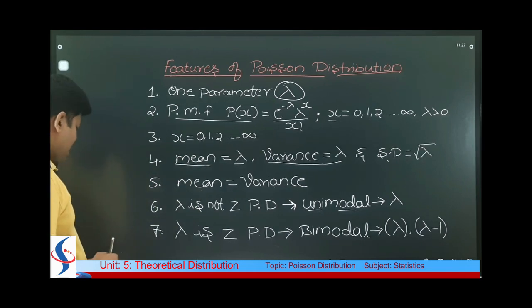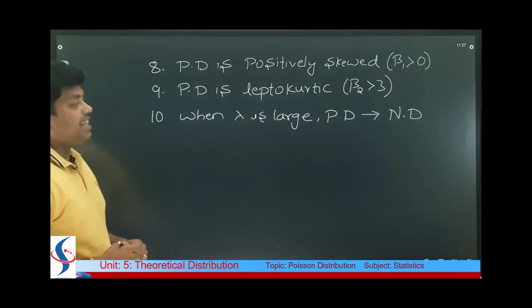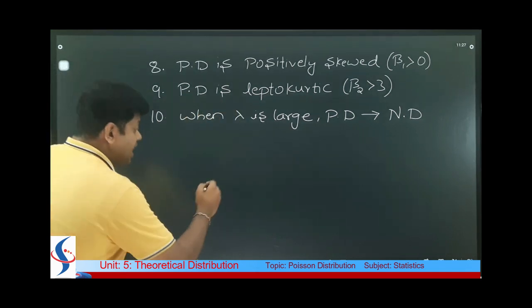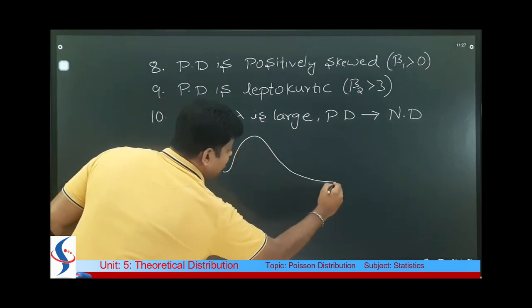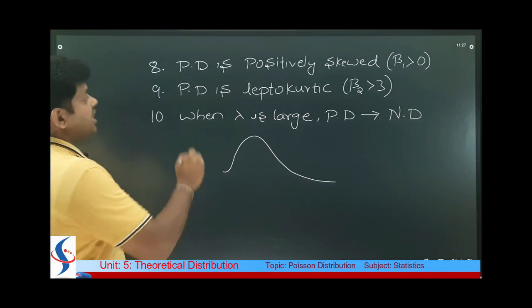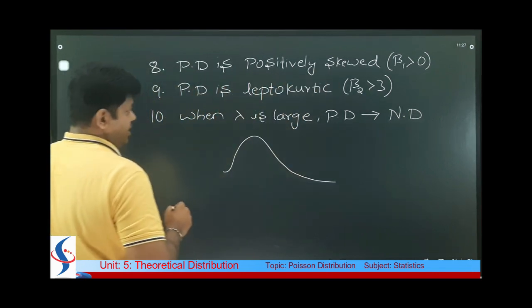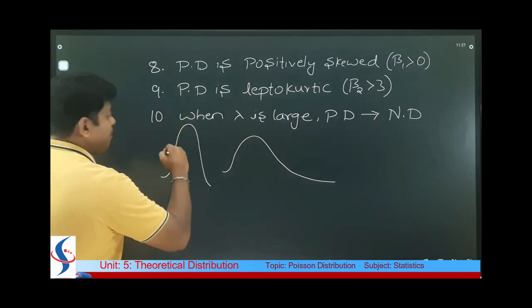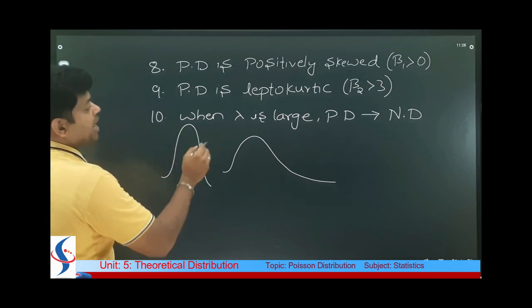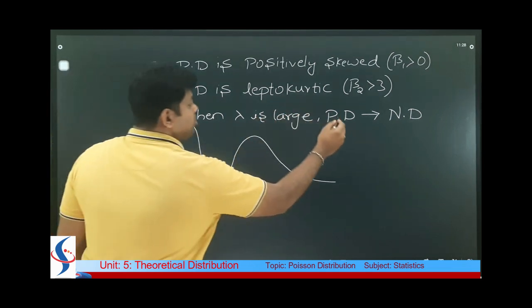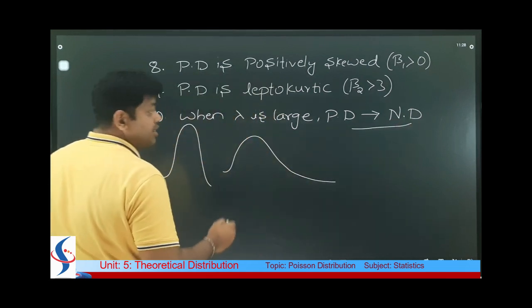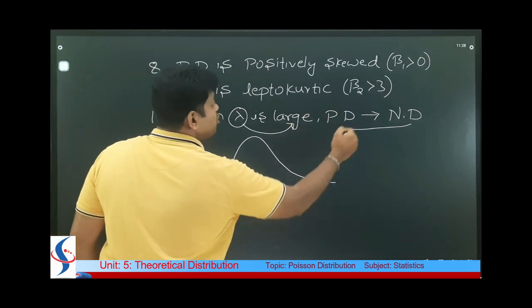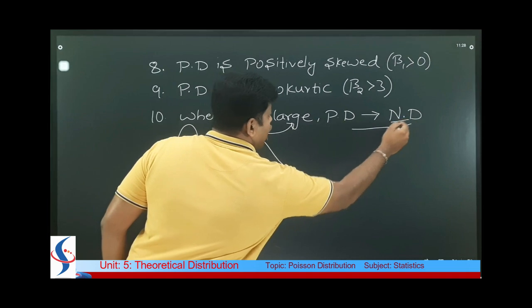So next, again, I have 3 more features of Poisson distribution. Poisson distribution is positively skewed. That means the right side tail will be larger. Okay, that is we call it positively skewed. And Poisson distribution is leptokurtic. That means it will have a peakiness, right? Then when lambda is large, Poisson distribution tends to normal distribution. That means when lambda is very large, then we can't use Poisson distribution. We need to use normal distribution.